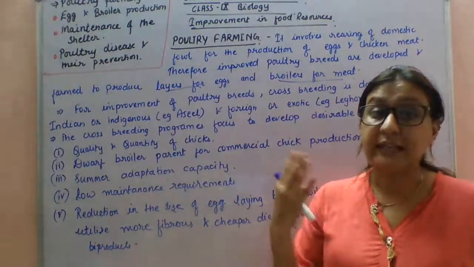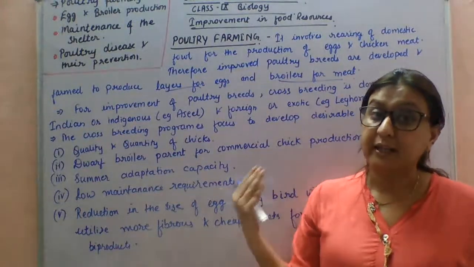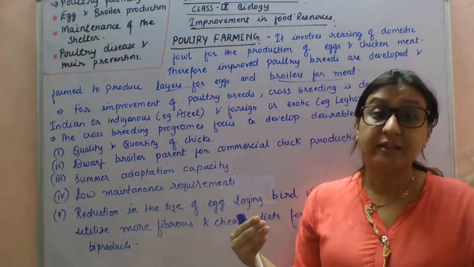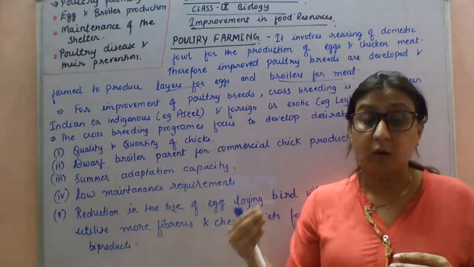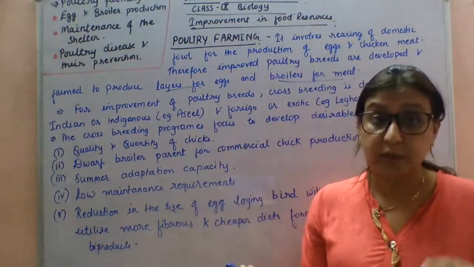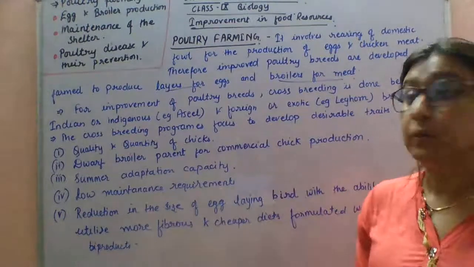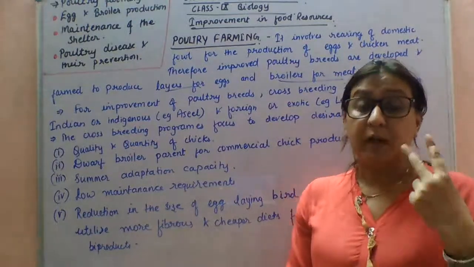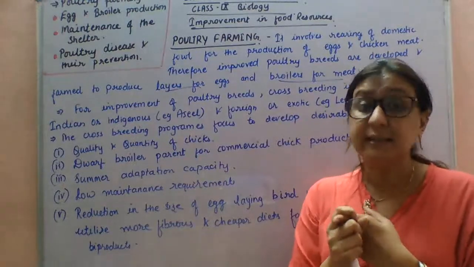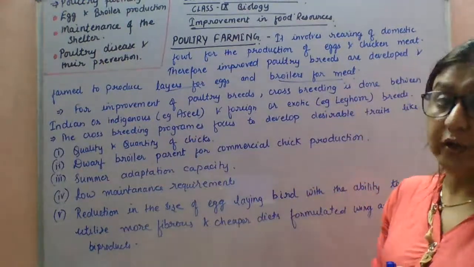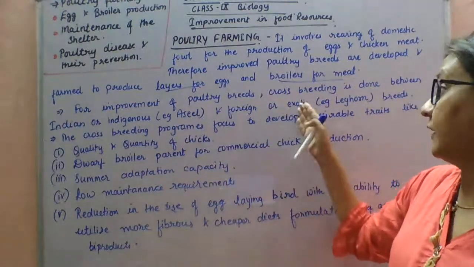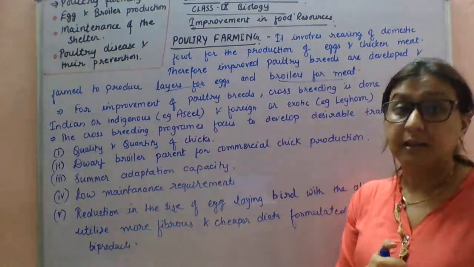As I told you in cattle farming, the Indian breed was disease resistant and the exotic or foreign breed was milk producing. Here also two improved varieties are there: first Indian, called Assel, and second the exotic or foreign breed, called Leghorn.